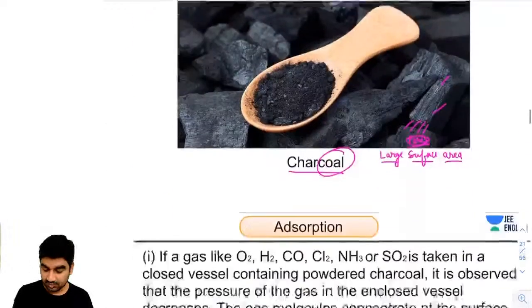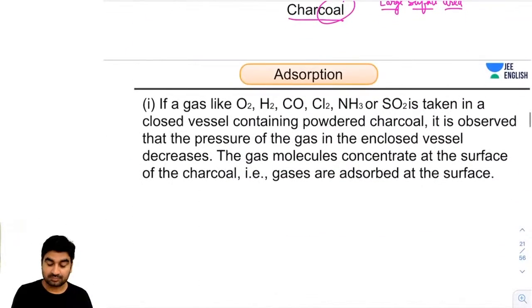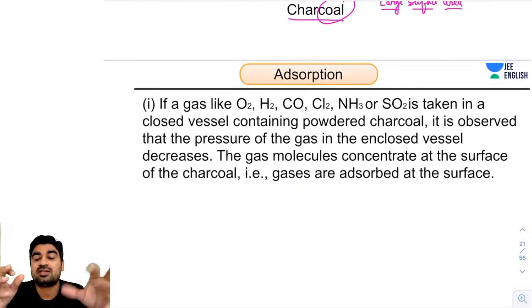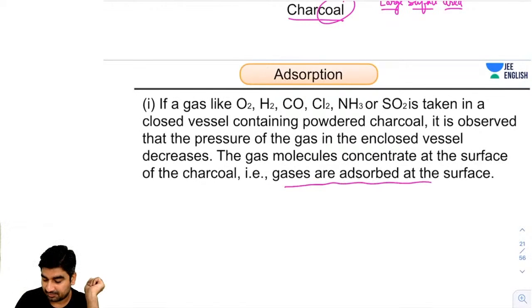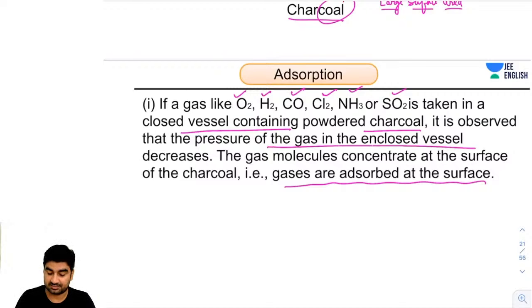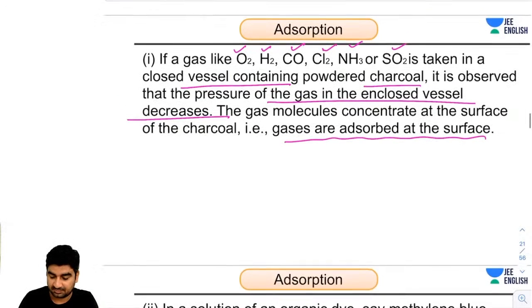Okay, so guys, now what are the examples of adsorption? I'm telling you because in JEE Main or Advanced, they can ask these examples directly. So there are gases: H2, O2, CO, chlorine, ammonia, and SO2. If a gas is taken in a closed vessel containing powdered charcoal, it is observed that the pressure of the gas decreases. So guys, can you tell me why it decreases?